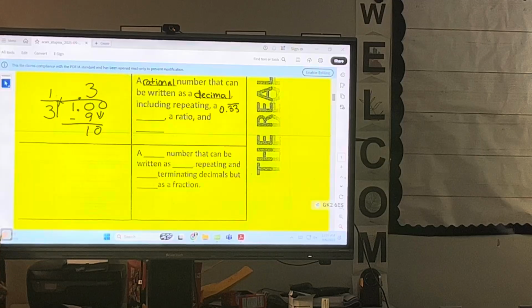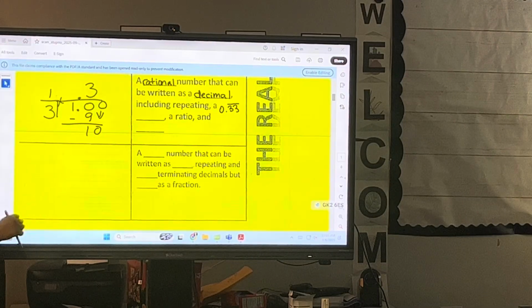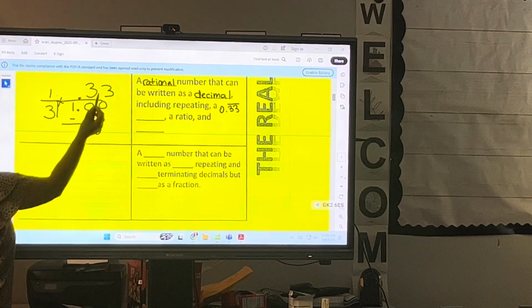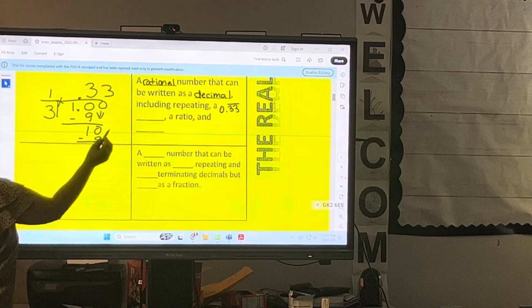Oh, what do you know? I'm back at 10. But I know that 3 times what equals is going to get me closer to 10. So that's going to be another 3. 3 times 3 equals 9. 10 minus 9 is 1. Add a 0 because I have a remainder.